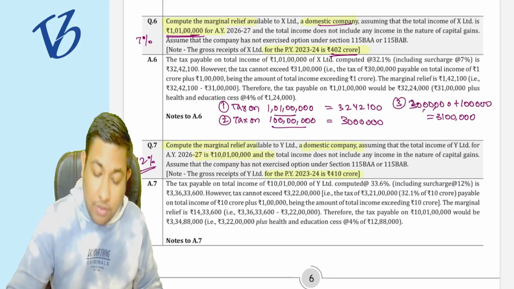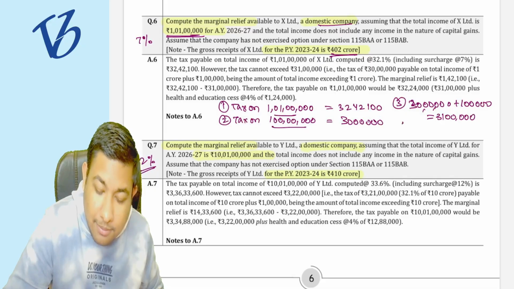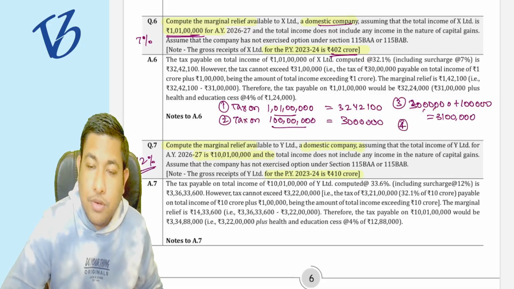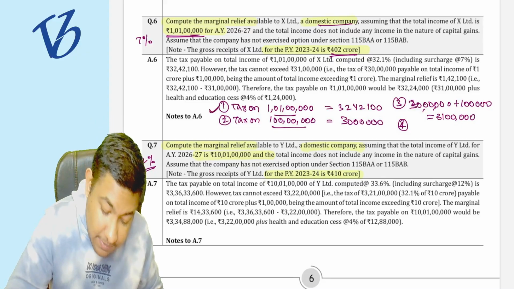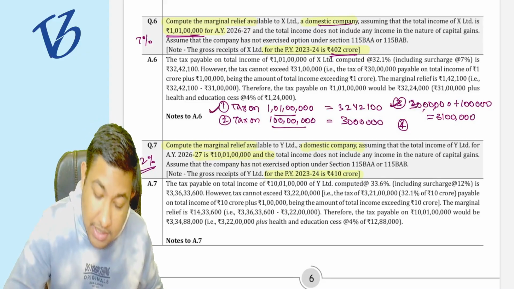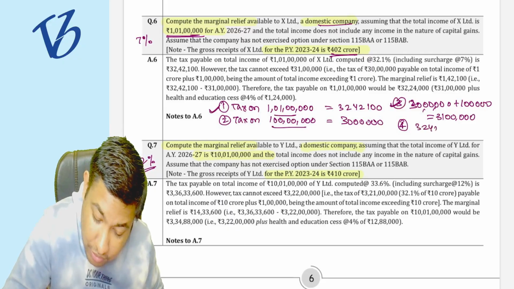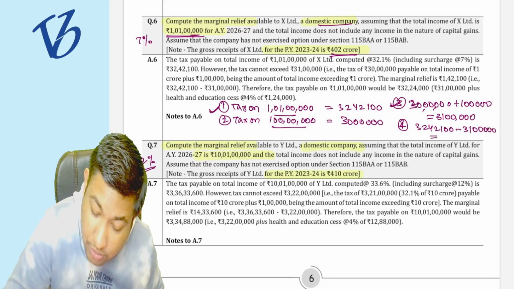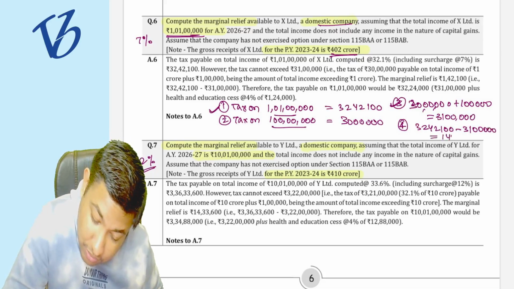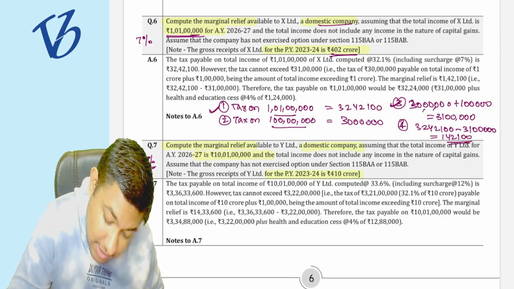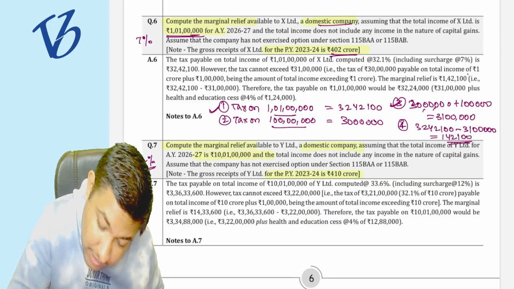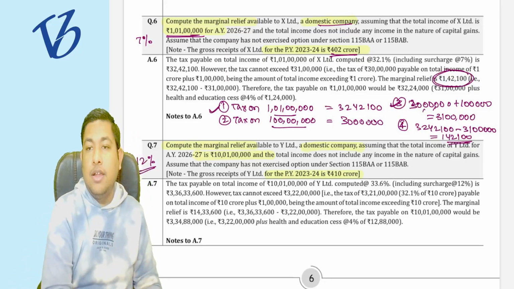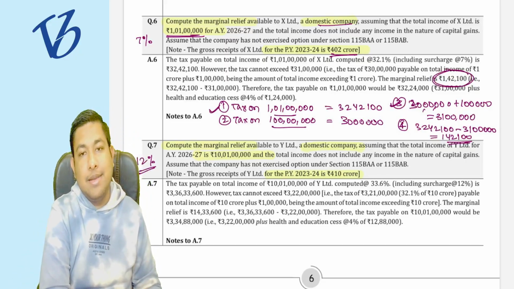Now what are they asking for? They are asking for our marginal relief, that is under number 4. Step number 4, what does it say? Step number 1 minus step number 3, that is 1,42,100 minus 31 lakh rupees. That is going to be my 1,42,100. See whether I got the answer or not. 1,42,100. Understood or not? As simple as that.